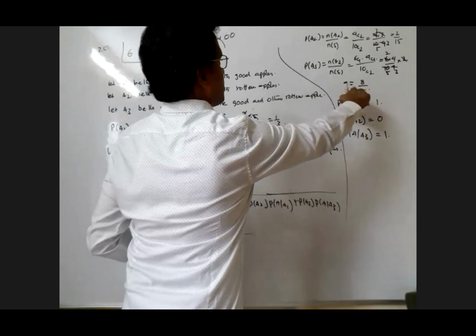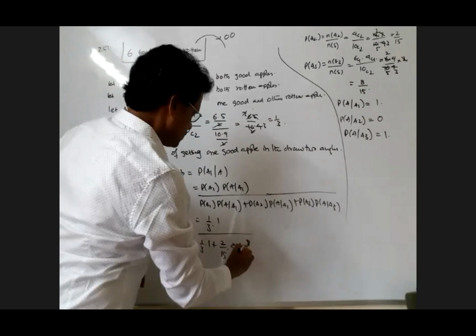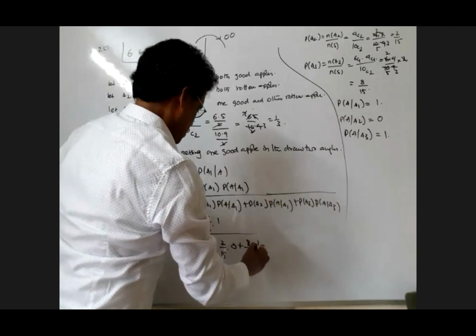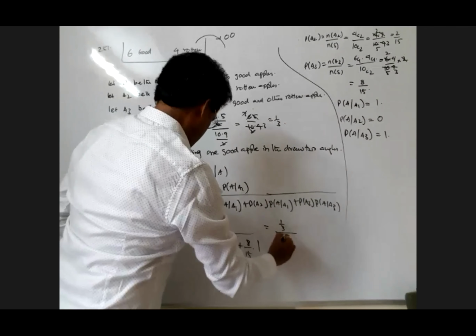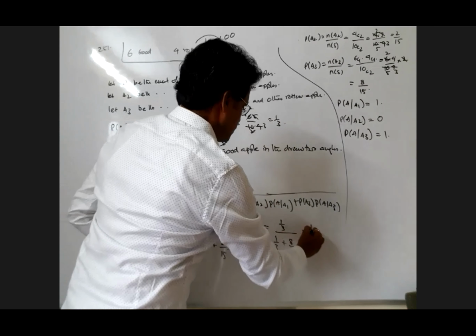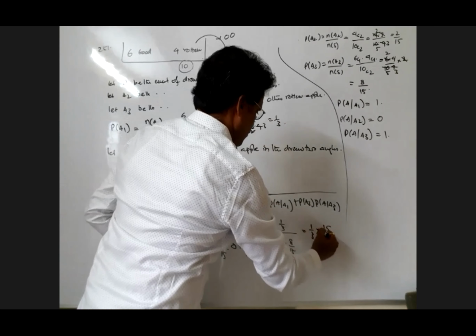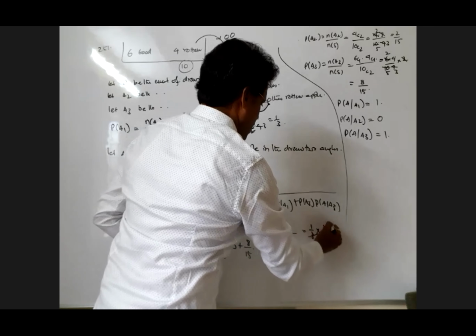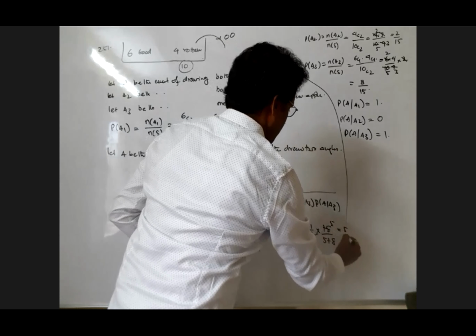Probability of A3 is 8/15, into probability of A given A3, which is 1. So this is 1/3 times 1, plus 8/15. Yes, correct. The answer is 5/30.